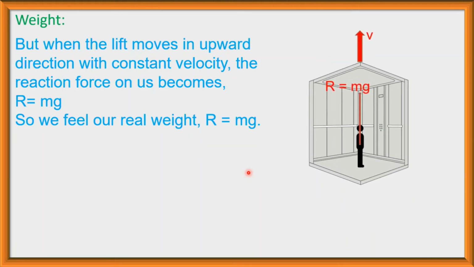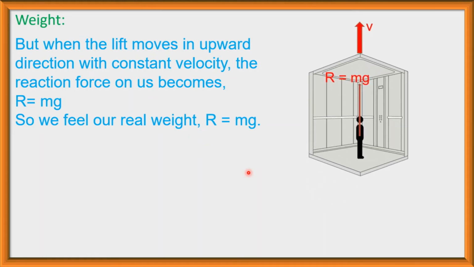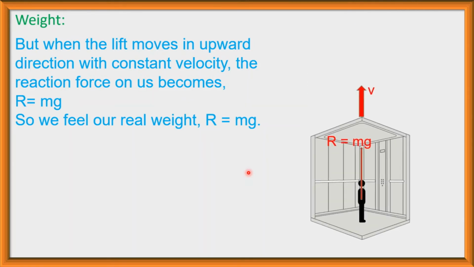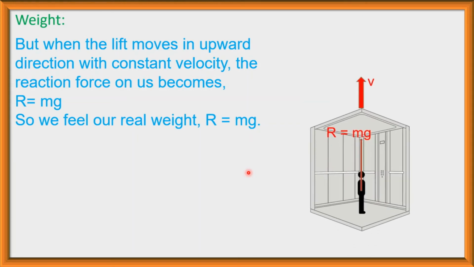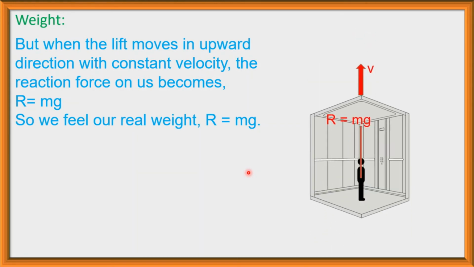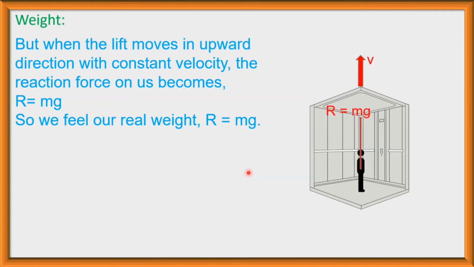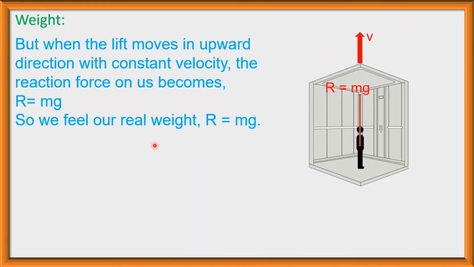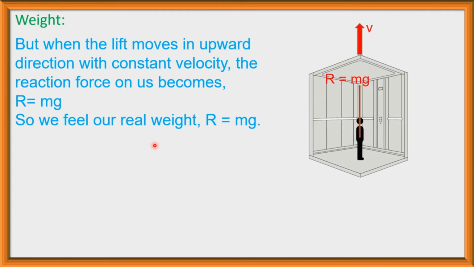When the lift moves with constant velocity, then we feel our real weight. But if the lift moves in upward direction with acceleration, that is when the velocity of the lift is increased, then we feel the apparent weight, and the apparent weight in this case is more than the real weight.